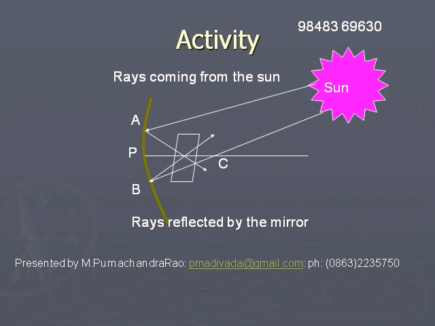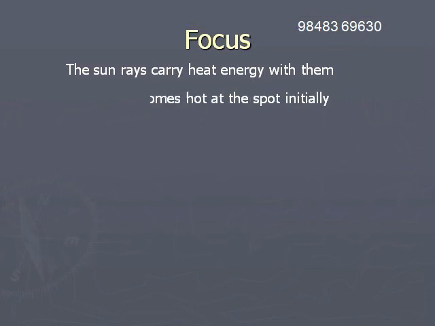The position of this bright spot is the focus of the mirror. Here, the rays are concentrated over a small region. The sun rays carry heat energy along with light.